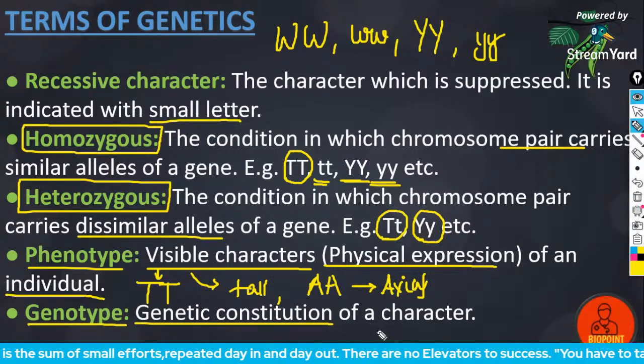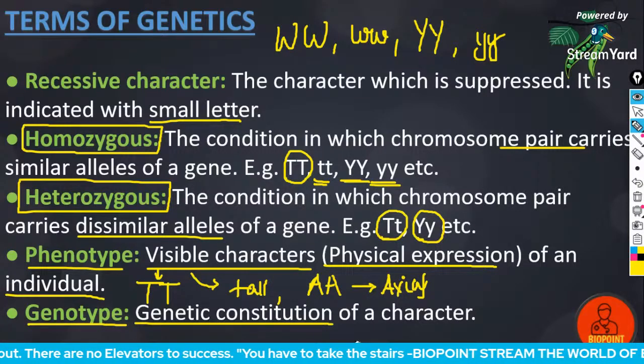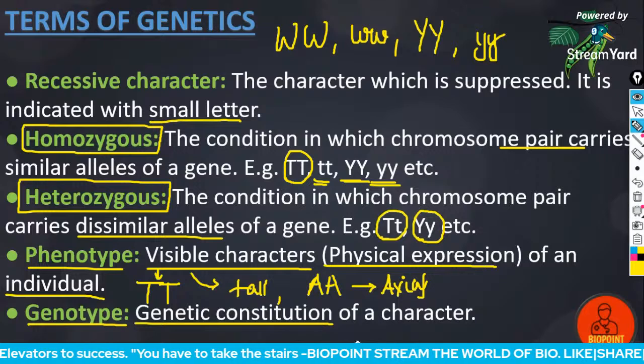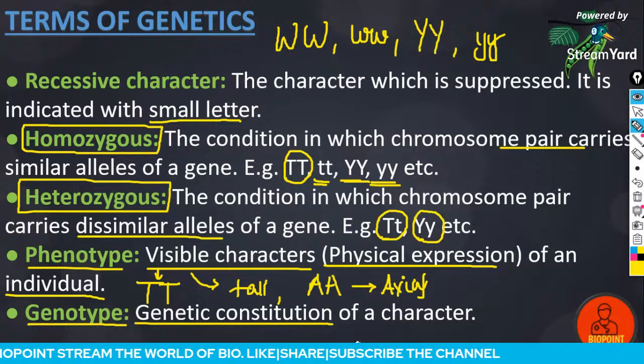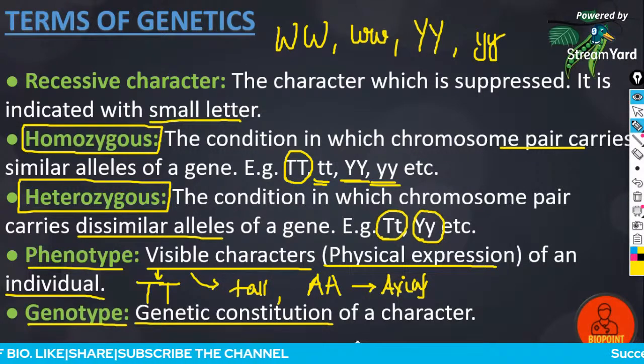We cannot just go inside the flower and see what the phenotype is. We observe the final phenotype of that plant or that flower. If the genetic constitution over there is capital A, we observe the phenotype as axial, or the dominant trait would be expressed.